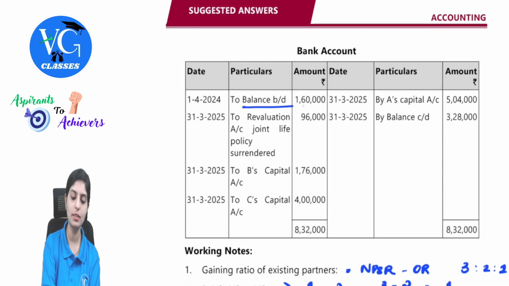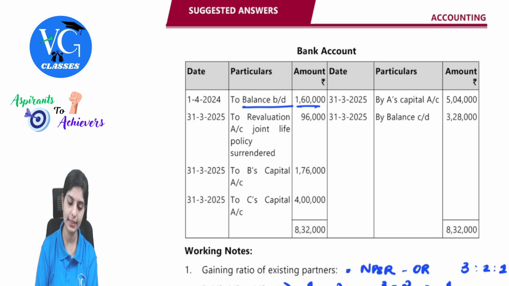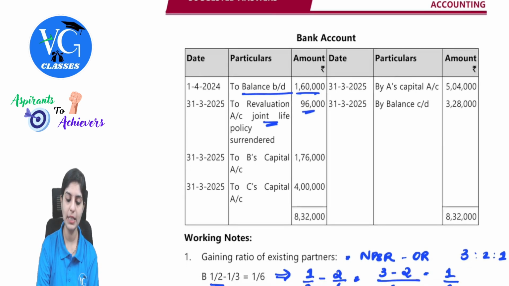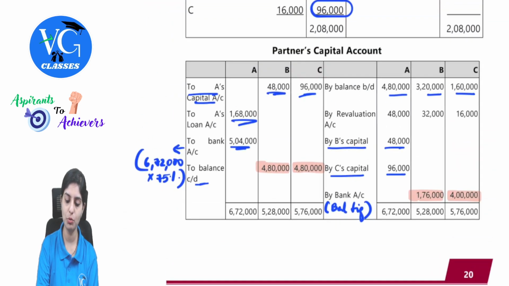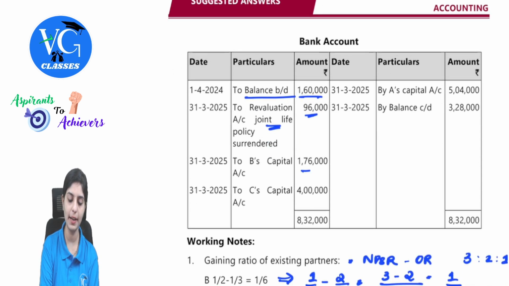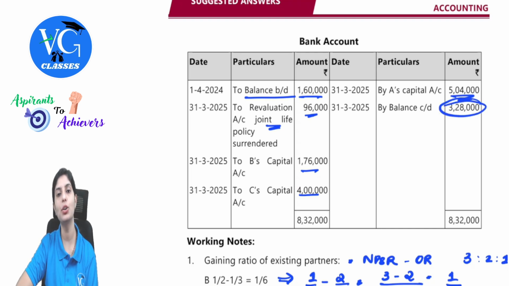So the opening balance, you can take it from the balance sheet, 1,60,000. And remember the joint life policy treatment: the entry was bank account debit to respective partners' capital. So we can easily bring down the partners' capital credit of 96,000. And then here to B's capital and to C's capital with respect to these capitals being introduced, 1,76,000 and 4,00,000. Then remember 75% was settled to Mr. A. So that value will come. Then ultimately we will have the closing balance.